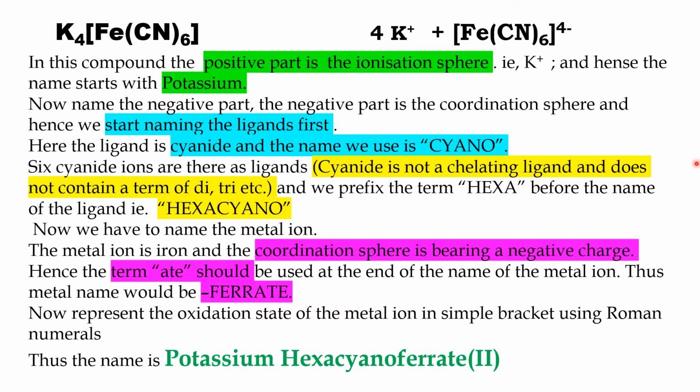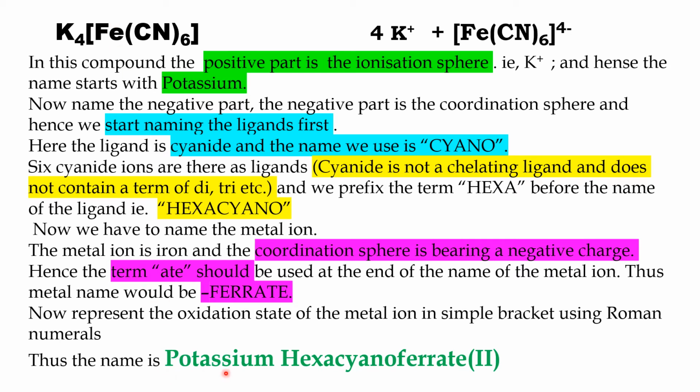Hence the name becomes potassium hexacyanoferrate. Now finally we have to represent the oxidation state of the metal ion in brackets. See here, total oxidation state becomes 0. 6 minus, this is X, this is 4 plus. So total should be 0. Here 4 plus, this is X, unknown, oxidation state has to be found out. 6 minus. So net effect, the charge of the ion becomes 2.